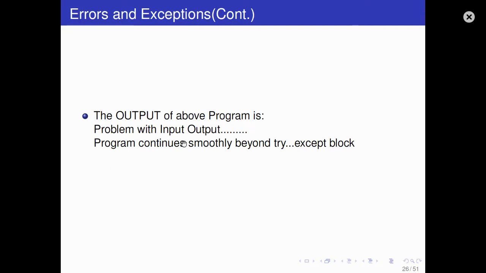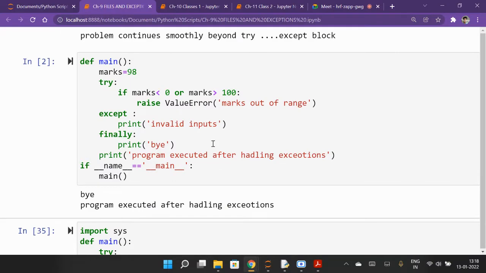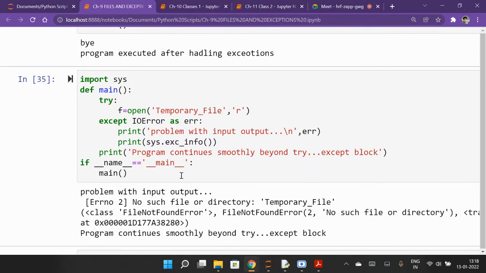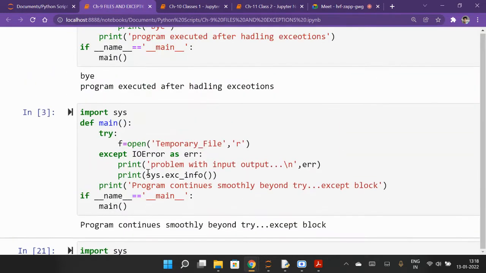Okay, so this is given when the file is not found. The output of the program is this when this temporary file is not found. Here you can see what I have done. Same program is here: try to open the temporary file. I think the temporary file is not here.